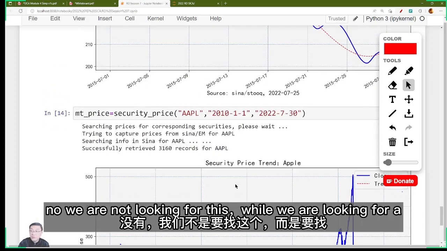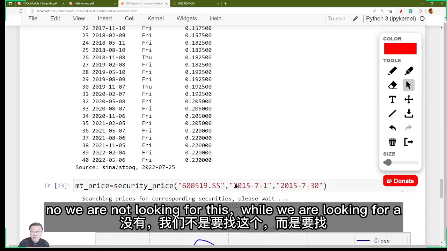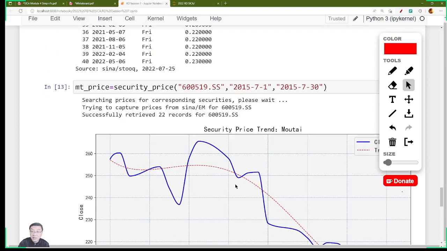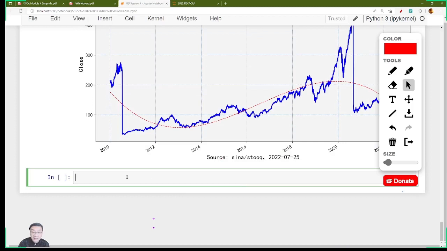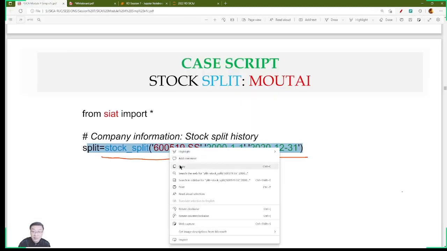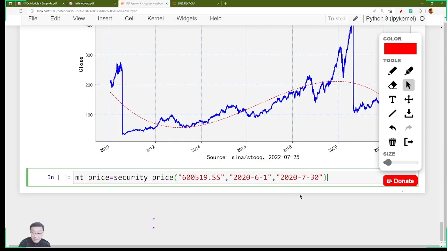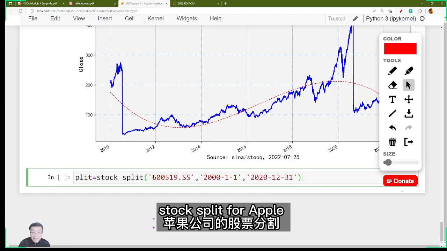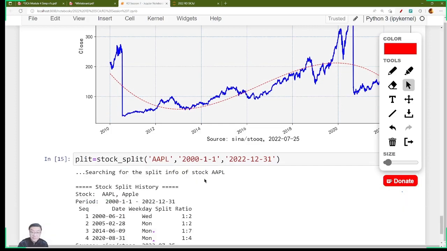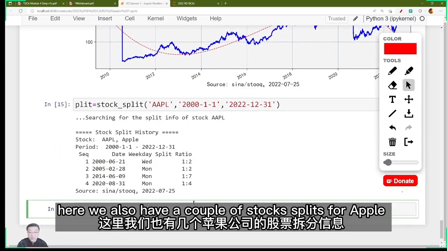Oh, no, we are not looking for this one. We are looking for stock split information, right? No, not this one. Stock split for Apple. Here we also have a couple of stock splits for Apple.